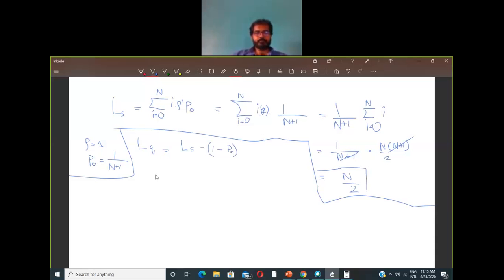So we will have n by 2 in place of Ls, and in the minus sign we will have 1 minus 1 divided by n plus 1.